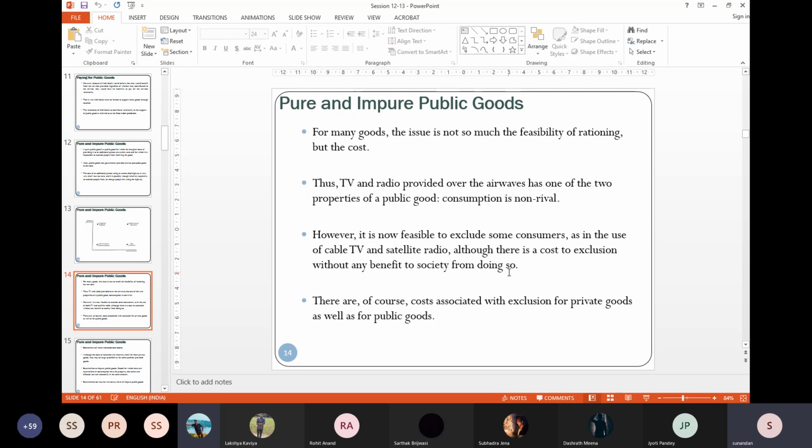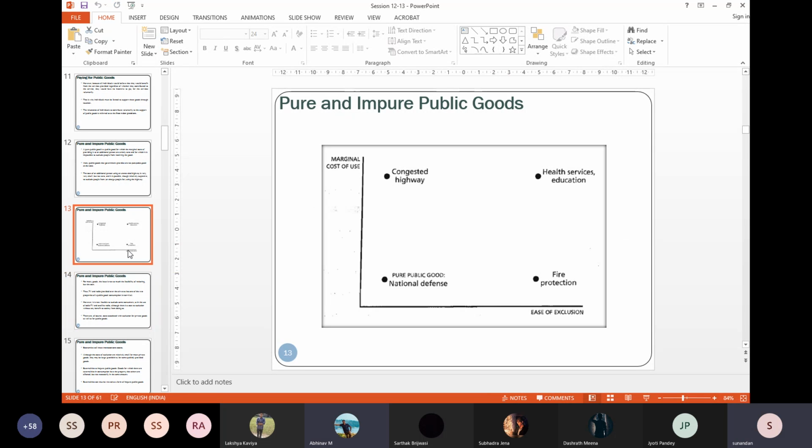Sir, I had a doubt. Yes. So this very concept of ease of exclusion is based on our societal norms, right? Let's say I'm talking about Scandinavia wherein it's normalized that health services are free. So suddenly if the government introduces a cost on them, for them ease of exclusion would be very low, right? No, I'm not saying that if it is possible to exclude, the ease of exclusion is high, then you need to do that. I'm just talking about the possibility.